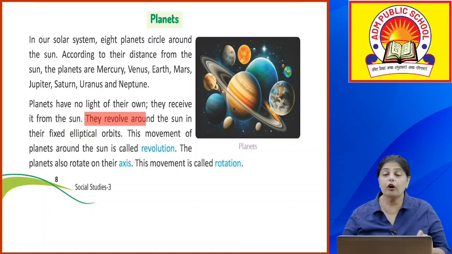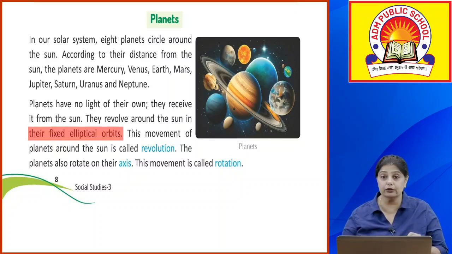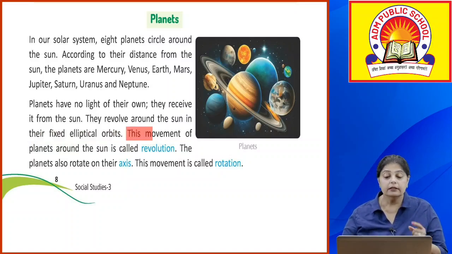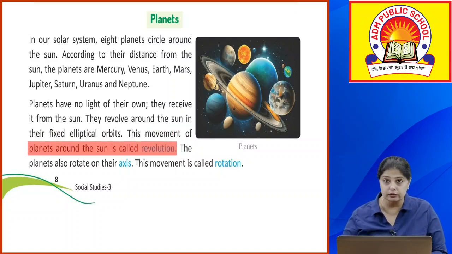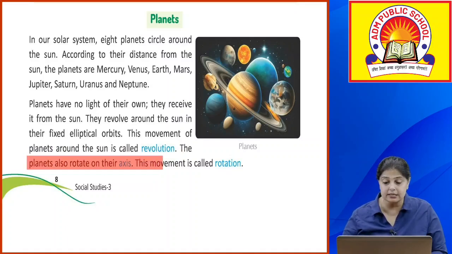Now they revolve around the sun in their fixed elliptical orbit. तो एक fixed orbit में ये planets जो है they all move around the sun. This movement of planets around the sun is called revolution. Okay, the planets also rotate on their own axis. This movement is called rotation.